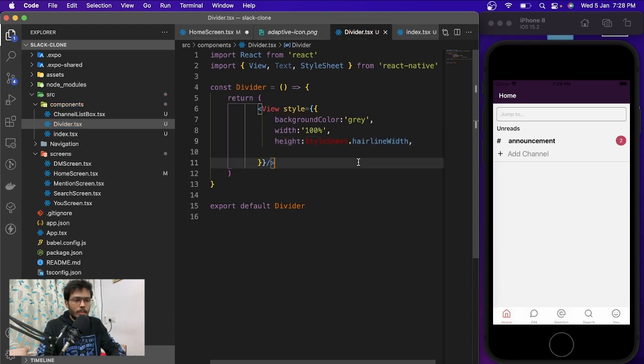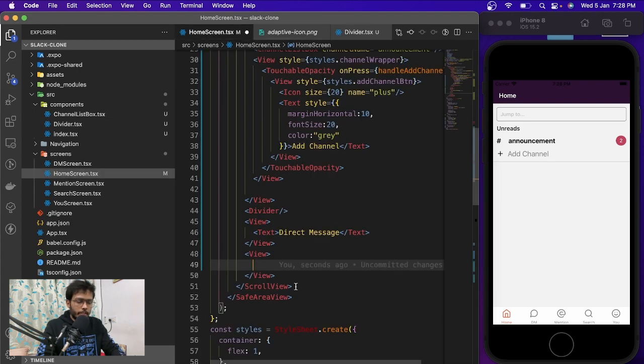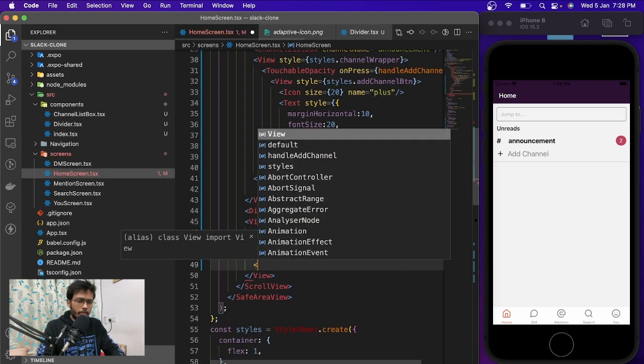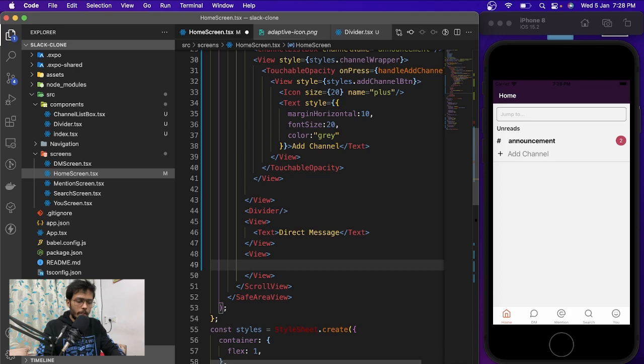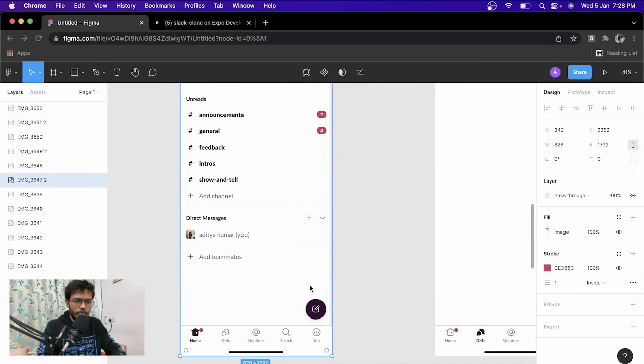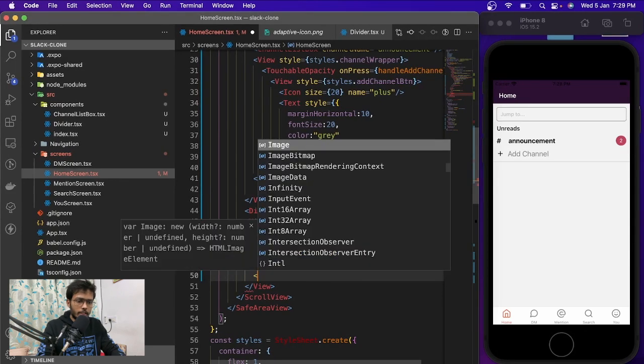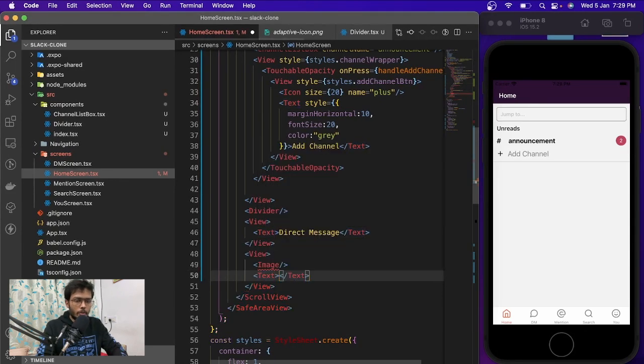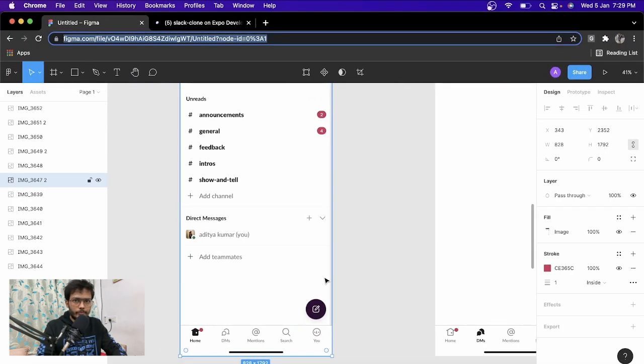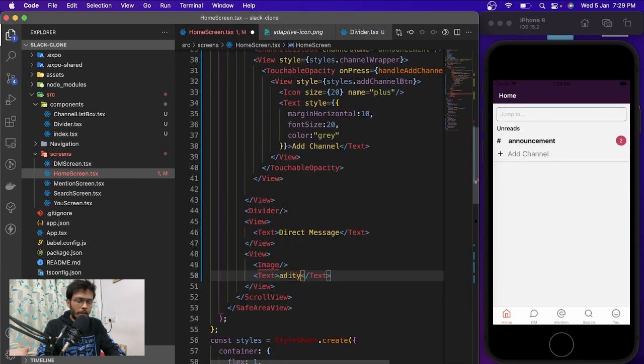Correct. Inside the home screen, inside the view we're going to have an image, and after the image we are going to have text as well, and text will look something like this. In my case it's adityakmr and you, right?